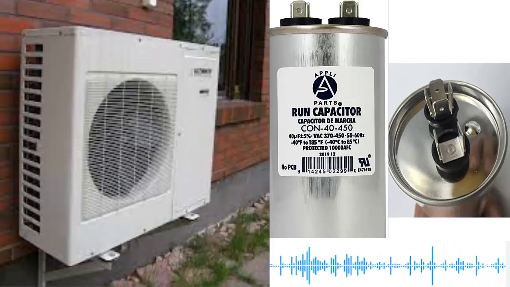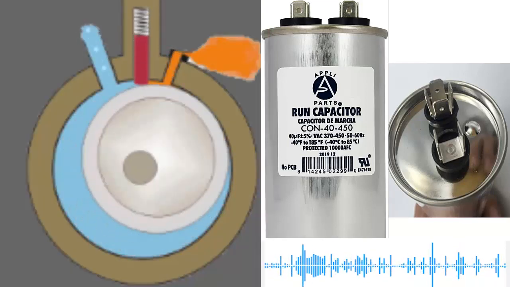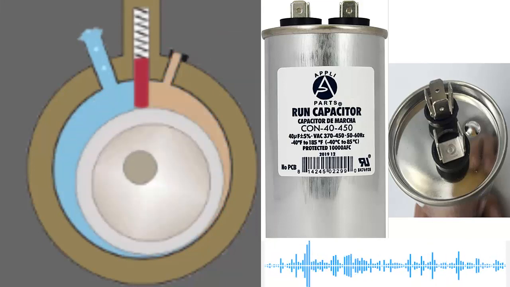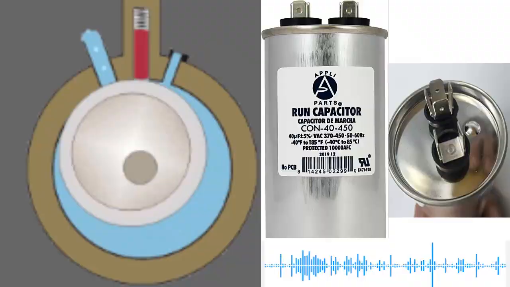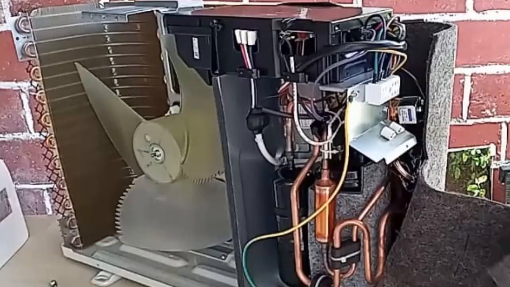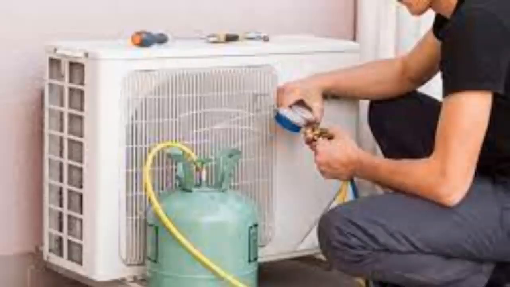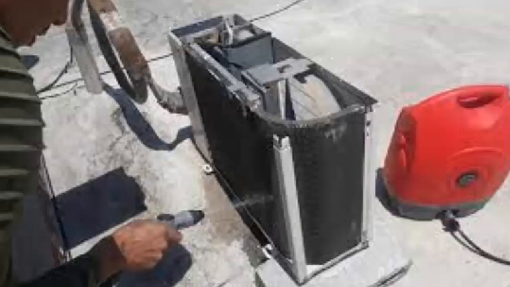One solution to prevent the recurrent replacement of compressor capacitors is to try to reduce the temperature in the external unit of the air conditioner. Let's consider some recommendations to achieve this. A. If possible, place the unit in a cooler location to avoid direct exposure to sunlight. B. Always keep the condenser unit clean.